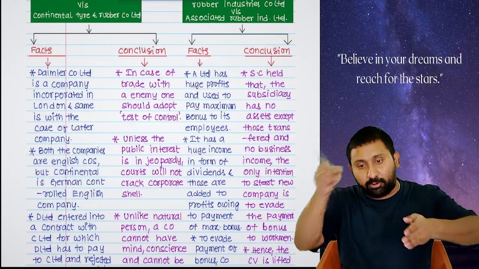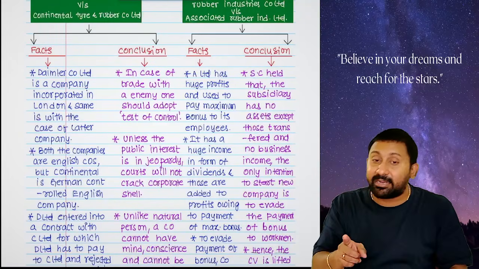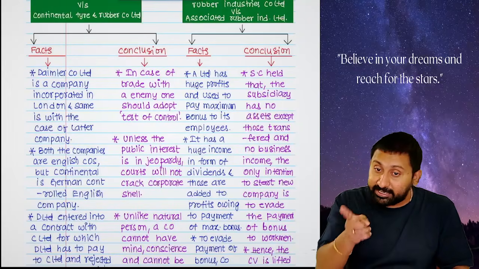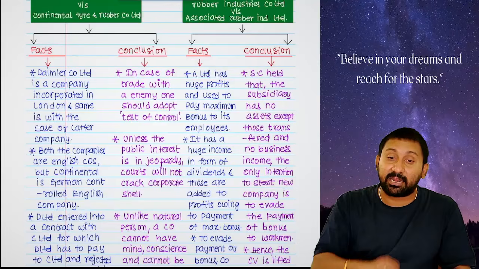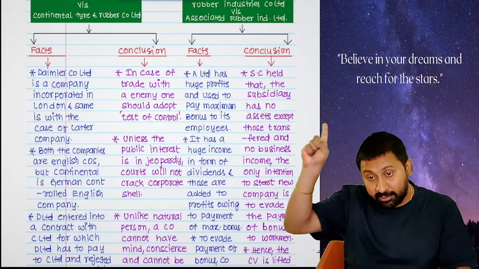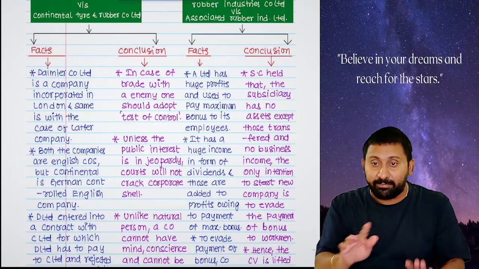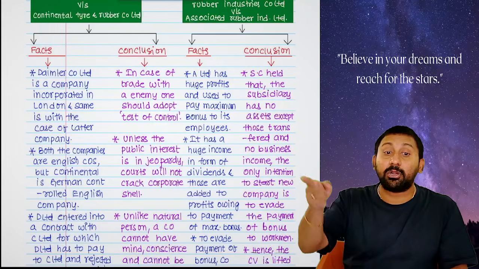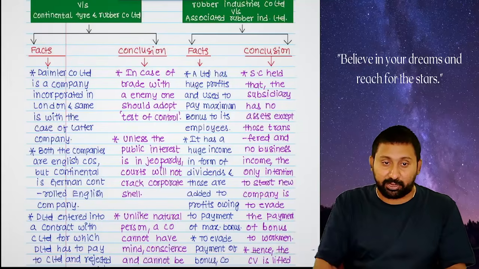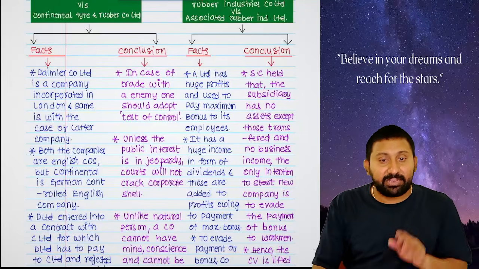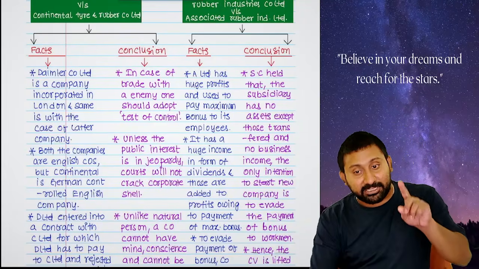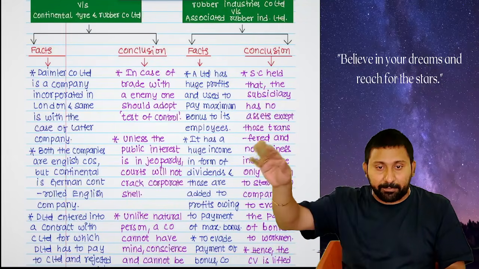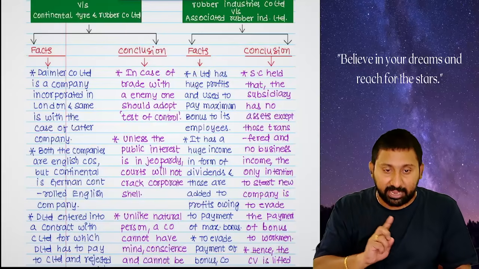Daimler need not pay to Continental, because though Continental by incorporation is in England, that company's majority control is in Germany. During wartime, we should not see the place of incorporation, we should see the control. Who is controlling, that is important. In case of trade with enemy, one should adopt the test of control, not the test of incorporation. If the public interest is in danger, courts will not crack the corporate shell.